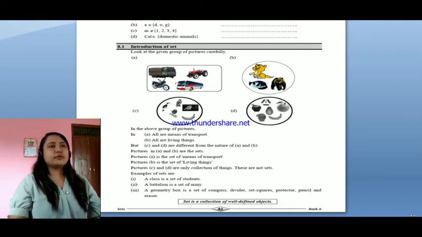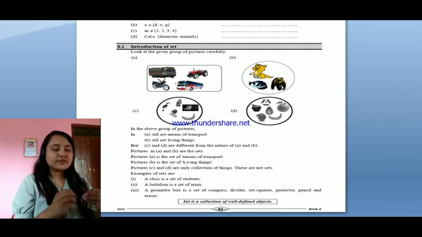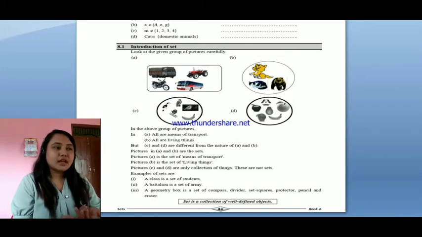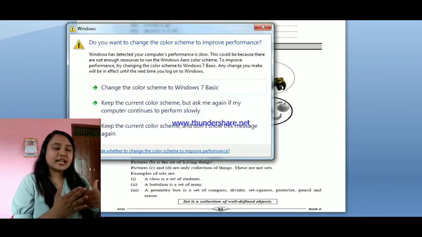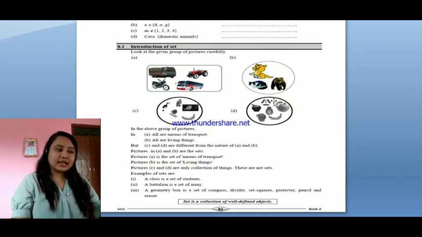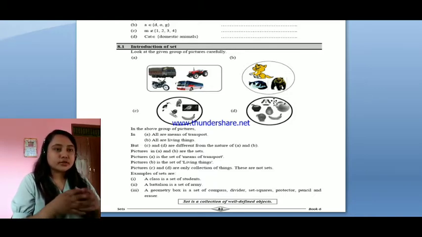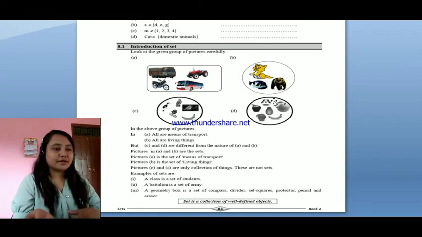So set, we simply define it as a collection of well-defined objects. There are so many objects and we define it in a category. Suppose if we categorize the different animals, like dog, like cat, like elephant, so they all belong to the same category and we consider them as an animal. So these are known as a set of animals.